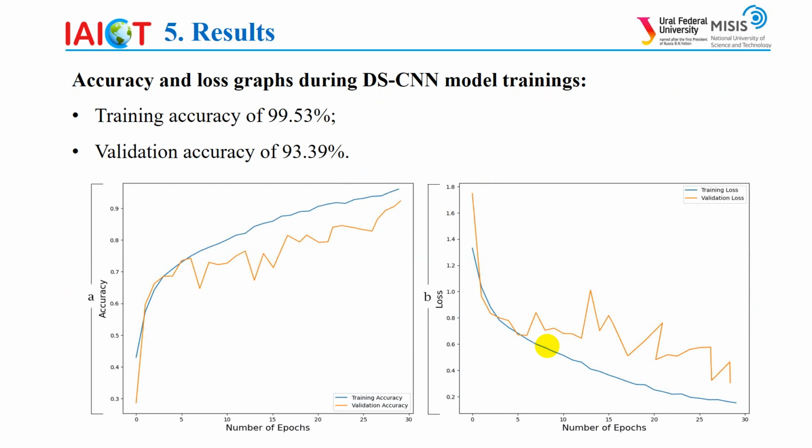Now we will talk about results. Accuracy and loss graphs during proposed model training. In the below graph, we can see the training accuracy is 99.53% and validation accuracy is 93.39%. We also have a graph here which shows the training loss and validation loss.